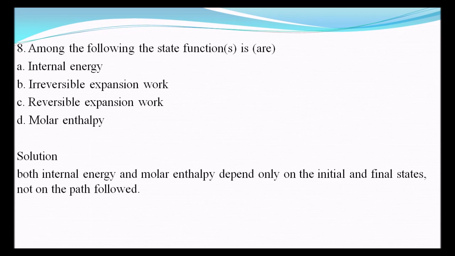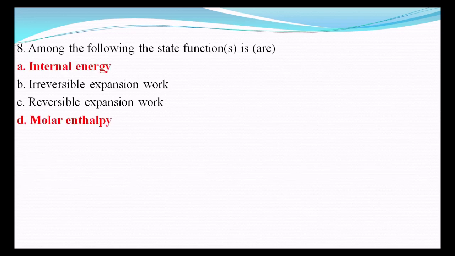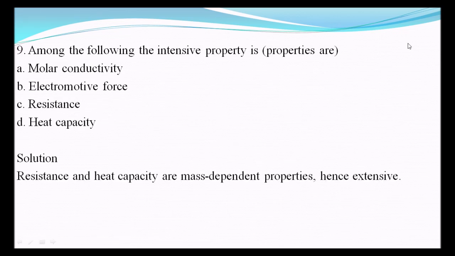Among the following statements, state function is, so for state function we will write delta as prefix. For example, internal energy we will represent by delta U. For work we won't represent it by delta. For molar enthalpy you can write it as delta H. Therefore, internal energy and molar enthalpy are state functions. Here we will calculate initial state and final state. Question number 9. Among the following, the intensive properties are independent of mass. The answer is molar conductivity and electromotive force are independent of mass.